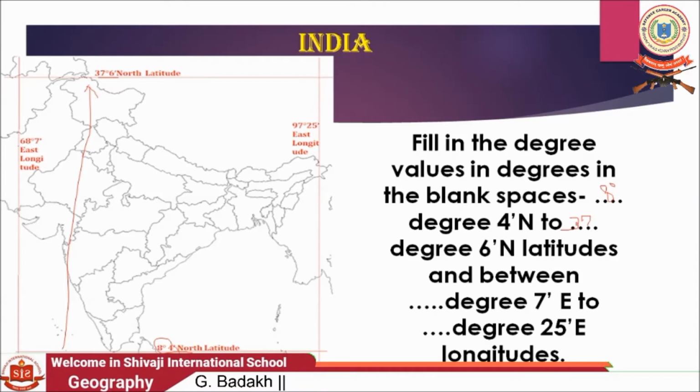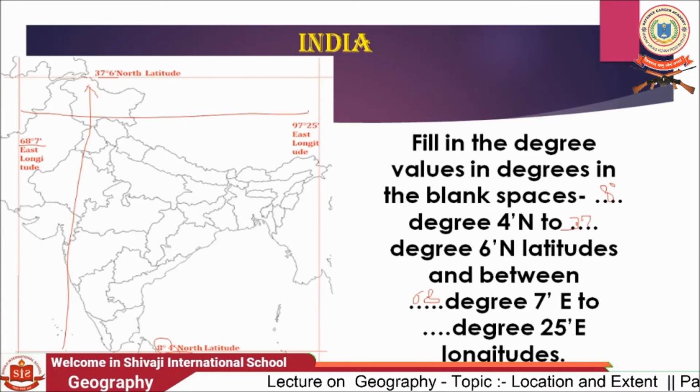Here you can see 68 degree 7 minute east, so we write 68 degree 7 minute east to 97 degree 25 minute east.